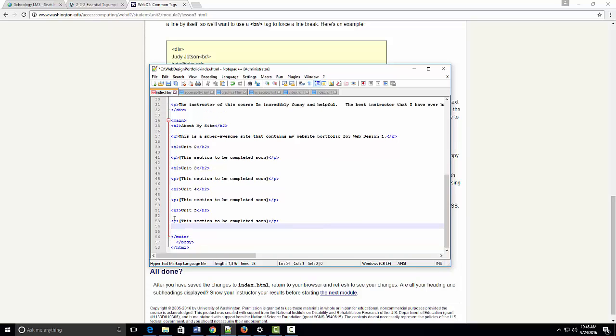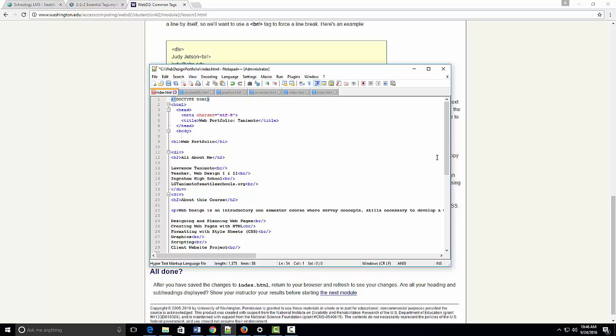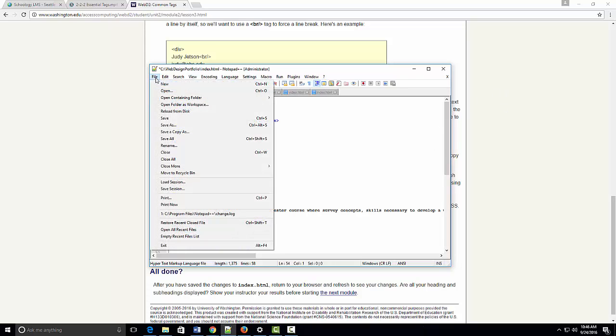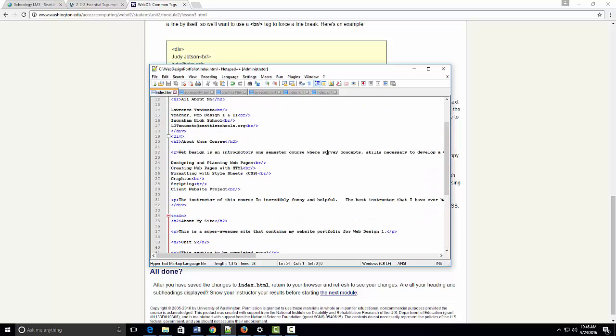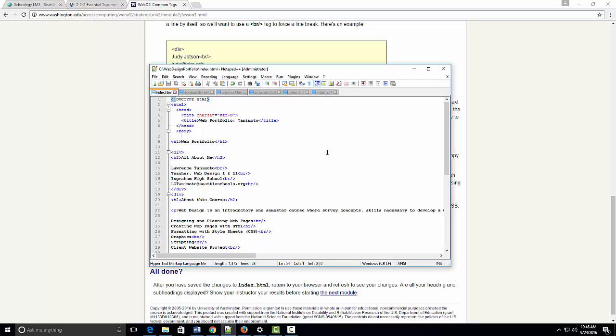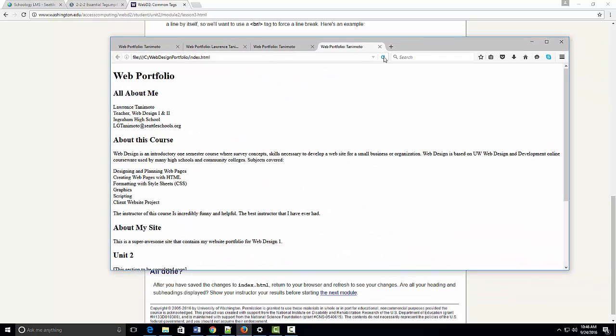Okay. So that is pretty close to it, right? Let's go look and see what they have here. I can file and save. Okay, now that's it. You can refresh it and see that it's still working.